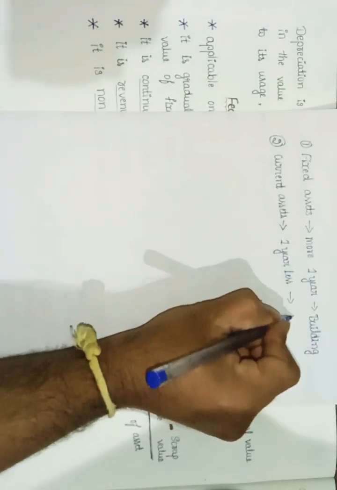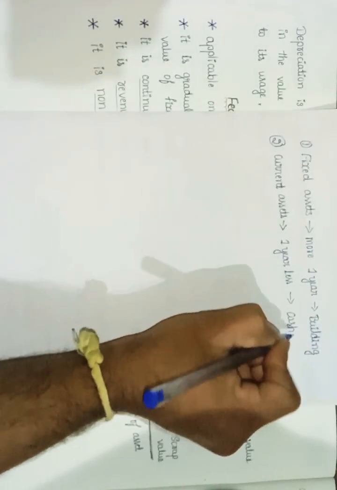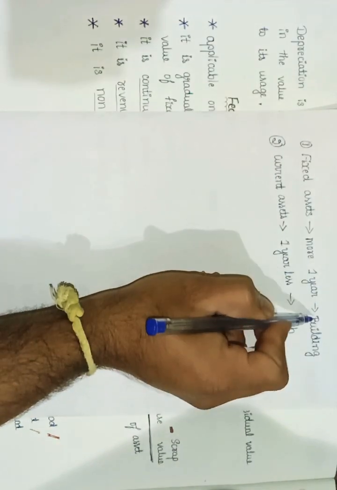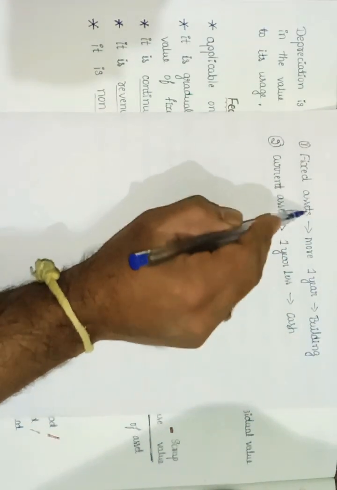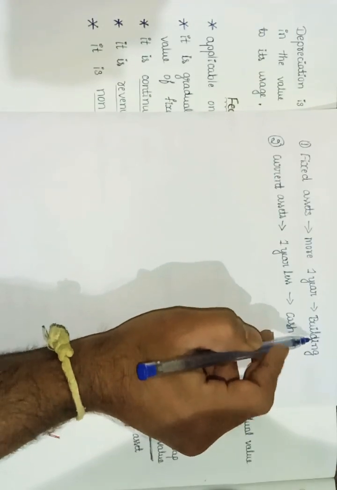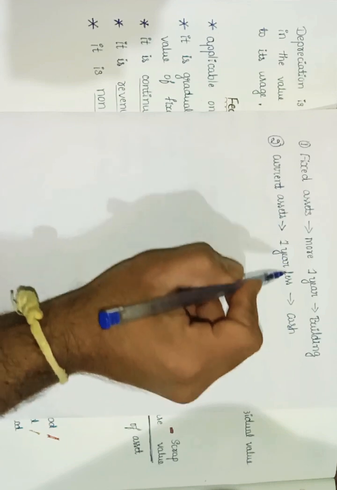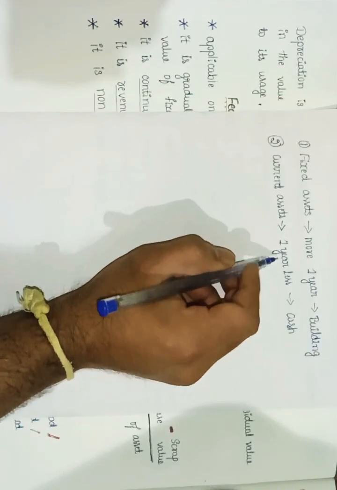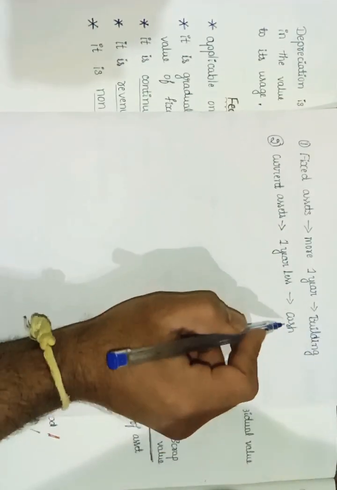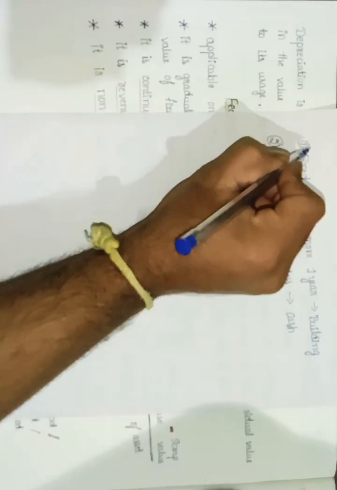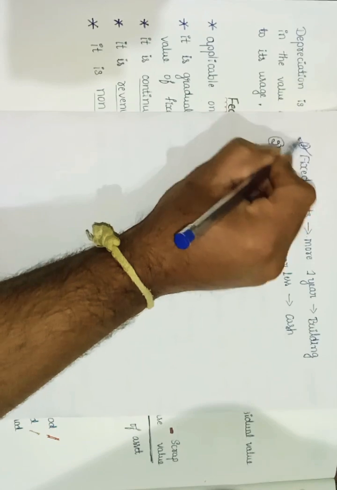For example, cash. Any asset which can be usable more than 1 year, we call a fixed asset, for example, building. And an asset which can be usable equal to or less than 1 year is called a current asset. Example is cash. And our topic depreciation is completely related to fixed assets.